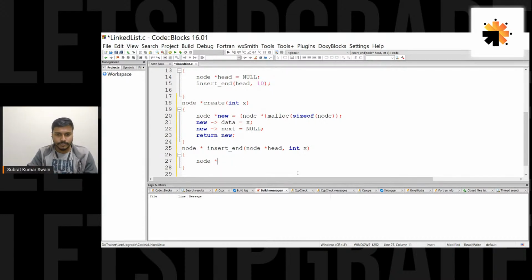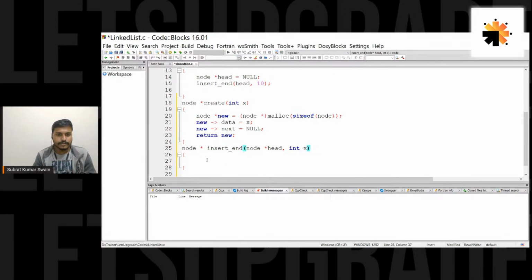First of all, before this thing, we have to insert a node, right? So we have the address of the first node, which is stored in head, and we have this data. What is this data? This data is the data of the new node, the node which we have to create. Obviously, if you want to add a new node, you have to create that node with this data.